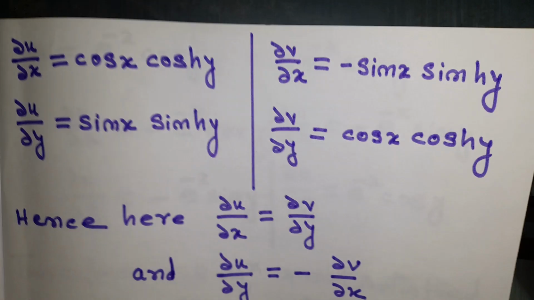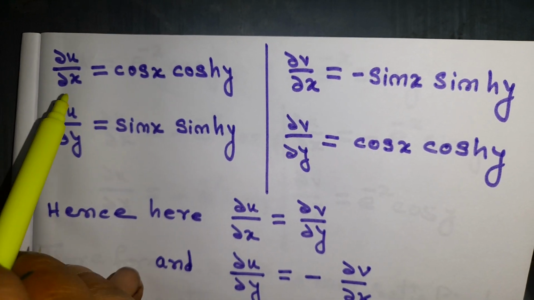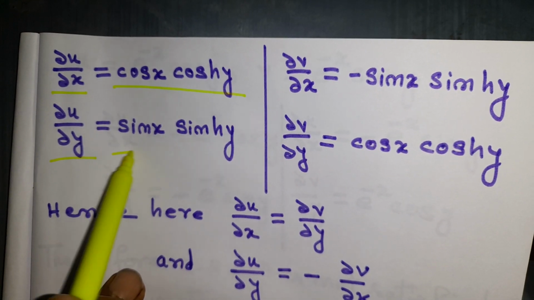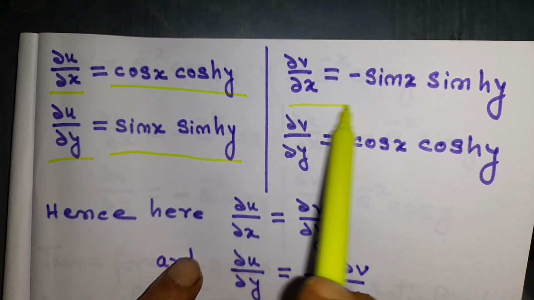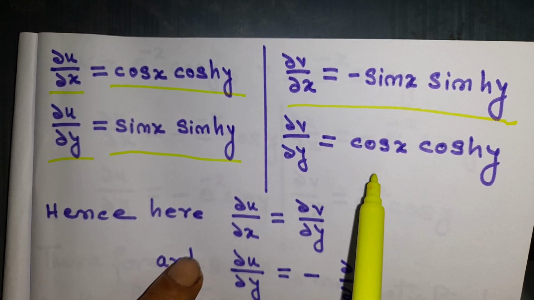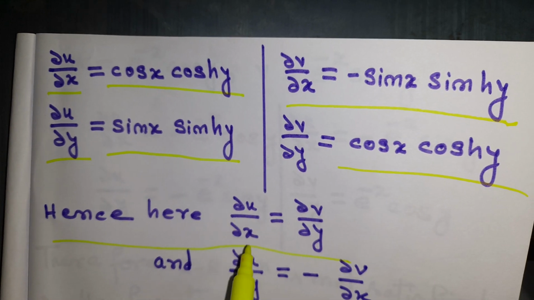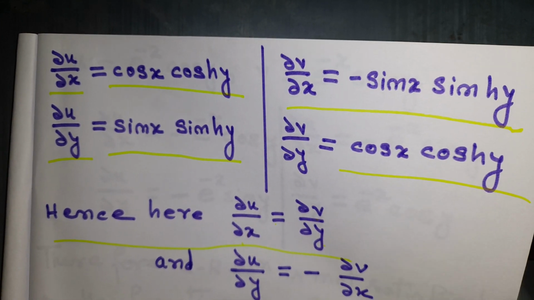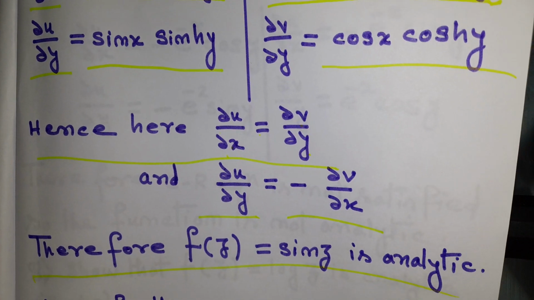So what will we get now? If we differentiate u with respect to x, we get cos x cosh y, and with respect to y, we get sin x sinh y. Now we differentiate v with respect to x, we get minus sin x sinh y. We differentiate v with respect to y, we get cos x cosh y. Hence we can see here that del u by del x equals del v by del y, and del u by del y equals minus del v by del x. Therefore f(z) equals sin z is analytic. So the function is analytic.